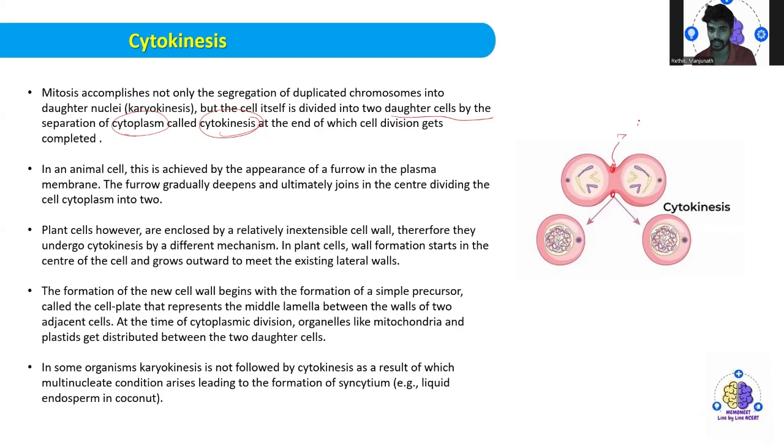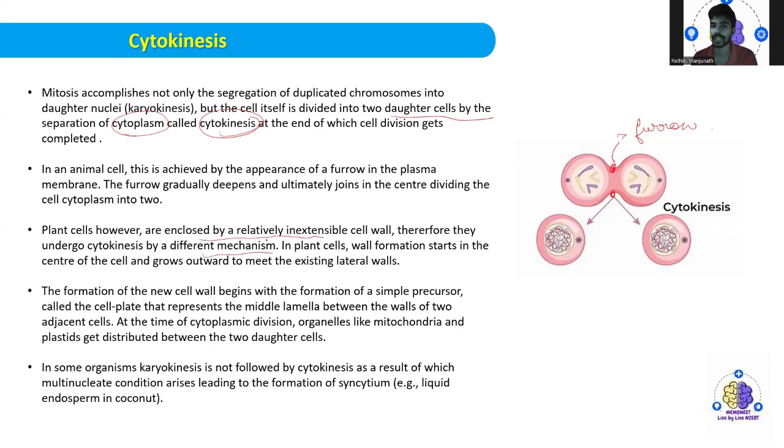There the furrow gradually deepens and ultimately joins in the center, dividing the cell cytoplasm into two. The plant cells, however, are enclosed by a relatively inextensible cell wall. Therefore they undergo cytokinesis by a different mechanism.